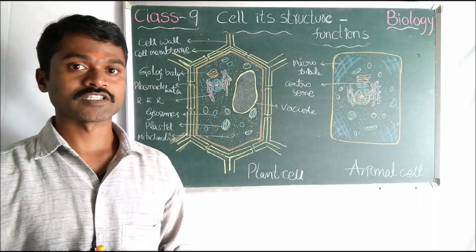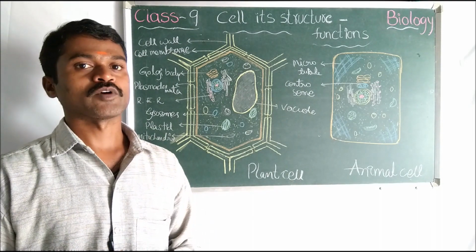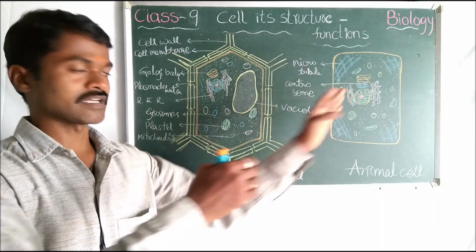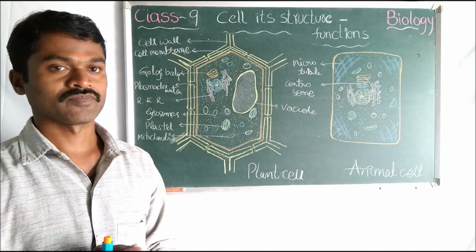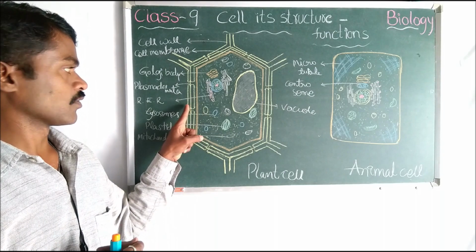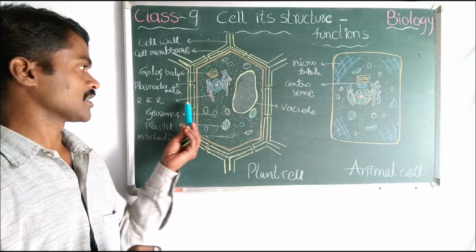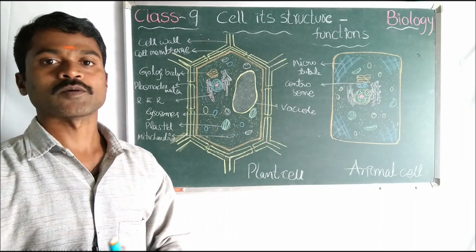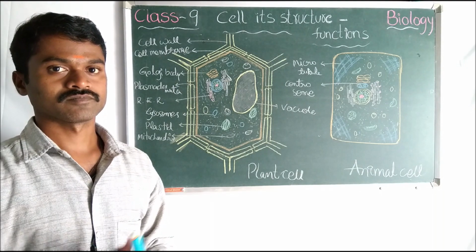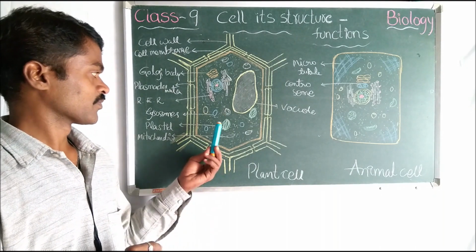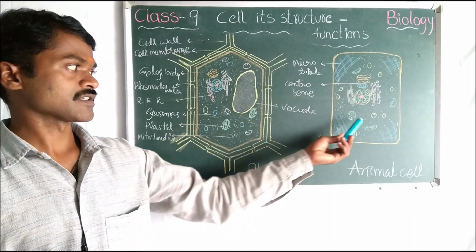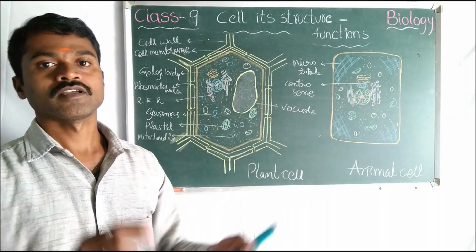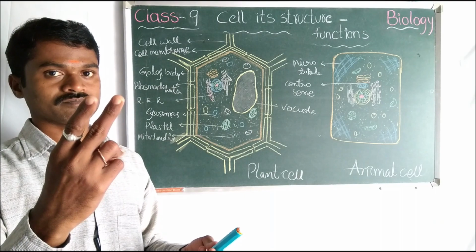Now one question: the difference between the plant cell and animal cell. Write the points now, one side plant cell and one side animal cell. I will show the pictures, you just write the points. Plant cell: cell wall is present. Animal cell: cell wall is absent. That is the first point. Second point, plastids are present in plant cell, plastids are absent in animal cell.